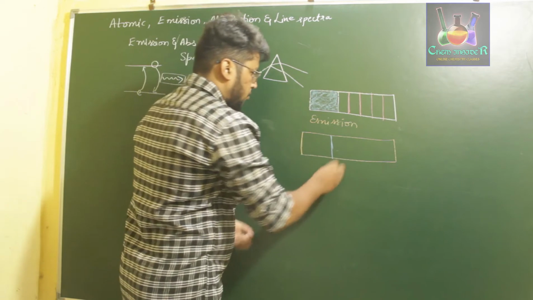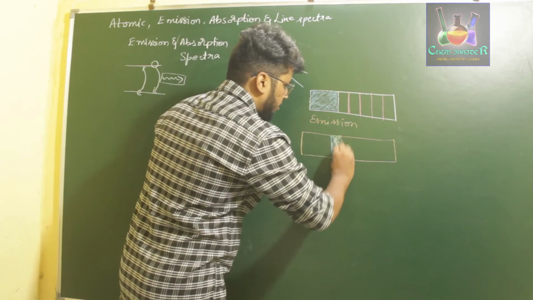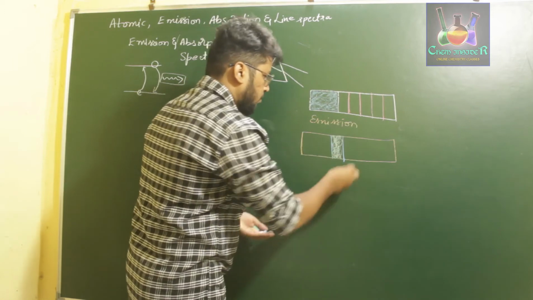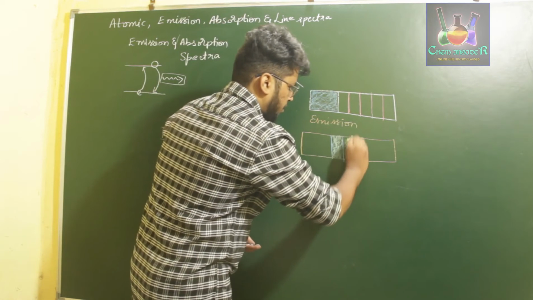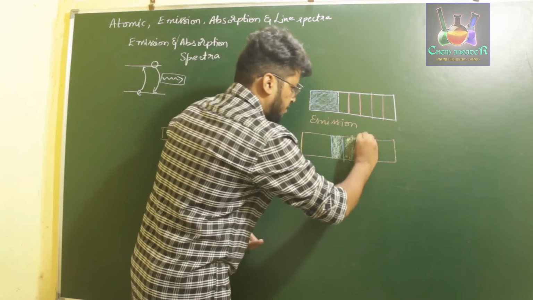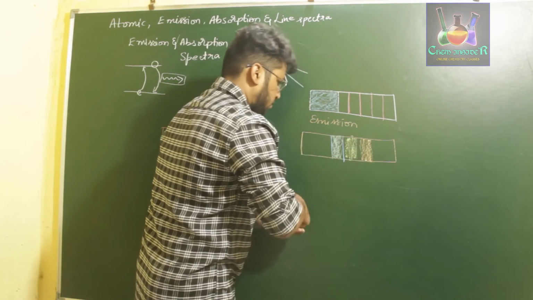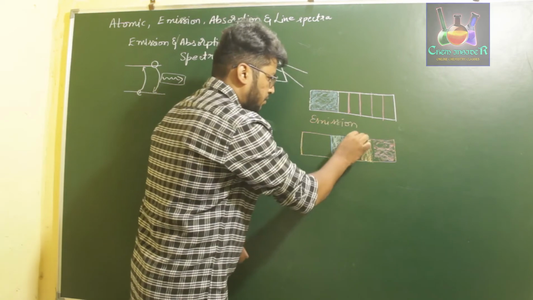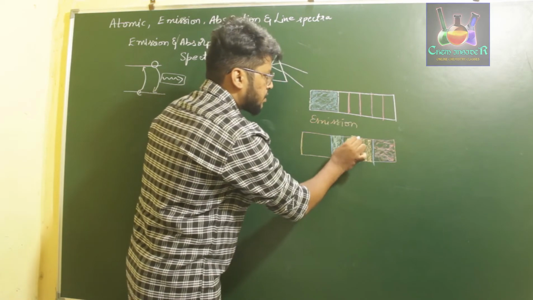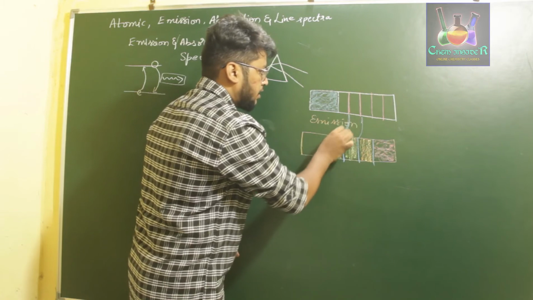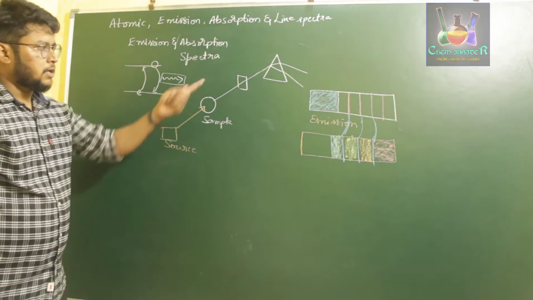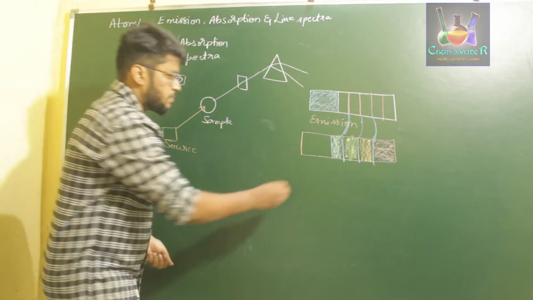Remaining green, yellow, violet, orange, red will be appearing with a clear distinction, like this: green, yellow, orange, and red. So with clear distinction between those. So this blue and red light is nothing but the bright differentiation which was observed in the emission spectra, and this is the absorption spectra.